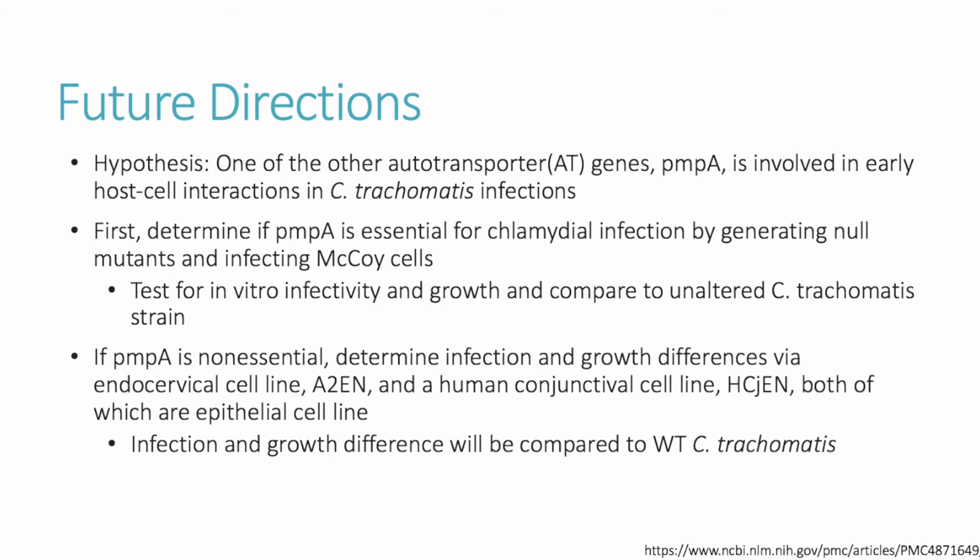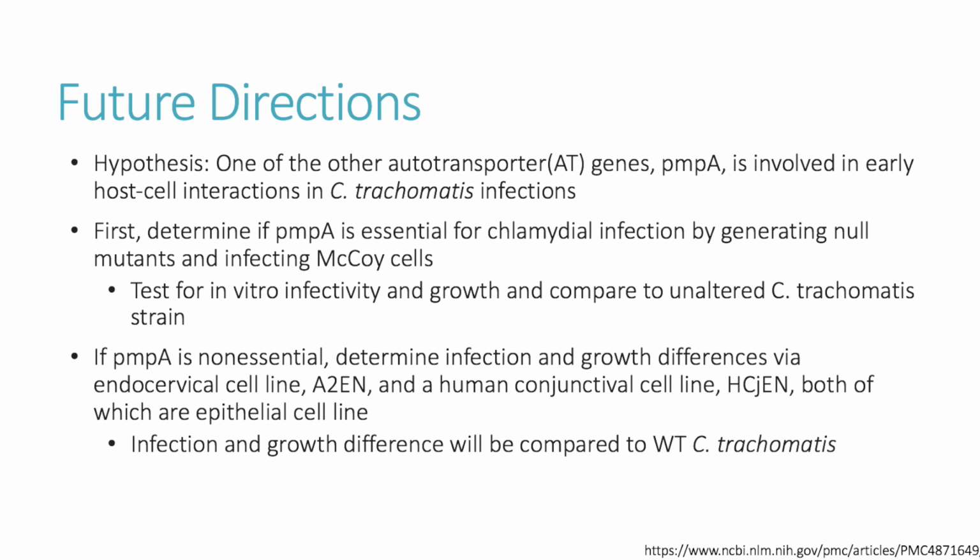If the PMPA null mutant is non-essential, we would determine infection and growth differences in A2EN endocervical cells and HCJEN human conjunctival cells, as they are both epithelial cell lines and they are representative of locations that C. trachomatis infects in vivo. If PMPA hinders infectivity, a double null mutant combining both mutated PMPA and PMPD could be created and tested for infectivity.